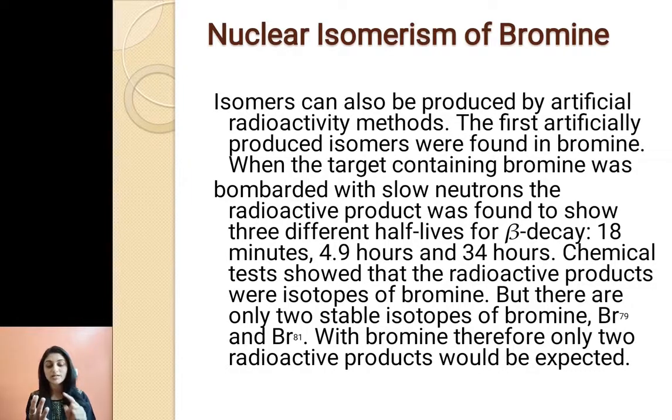Then how come we are getting 3 half-lives? That means one of these isotopes has an isomer.